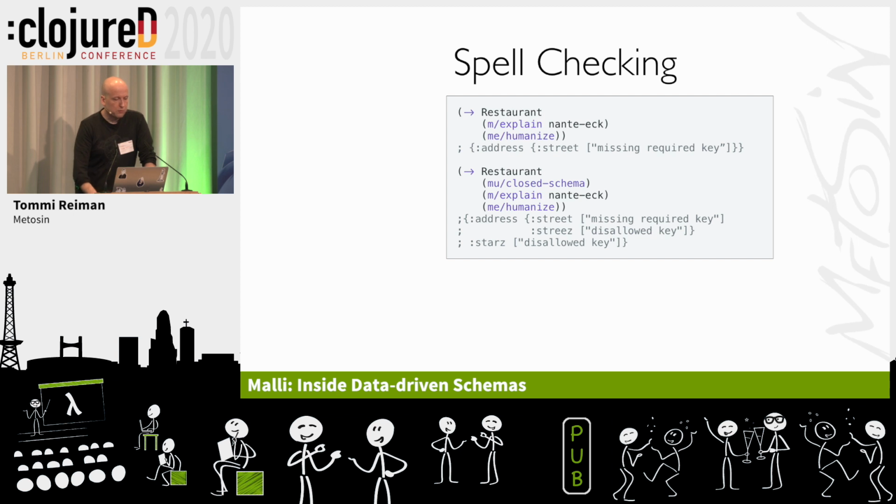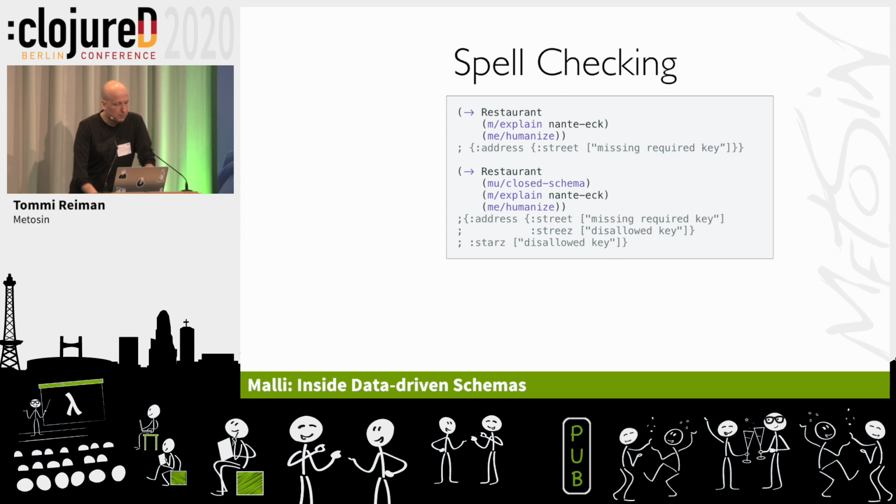It's a pure function: restaurant, close it up, explain it, humanize it. Now we have three errors. This is better, but still not good. So the street, which is missing a required key, and two typos. Actually, two extra keys and one missing required key.